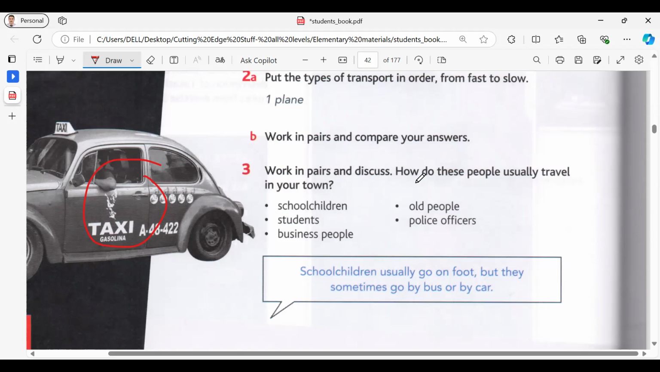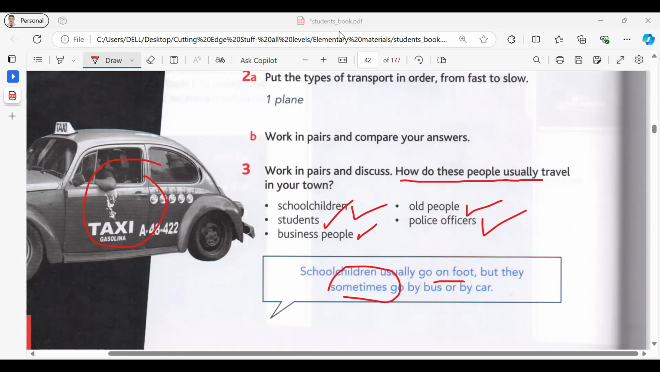So, in your opinion, how do people usually travel in your town? Talk about school children, old people, students, business people, police officers. For example, school children usually, talk about the habits or the customs in your city, usually go on foot. But sometimes they go by bus or by car. What about you?